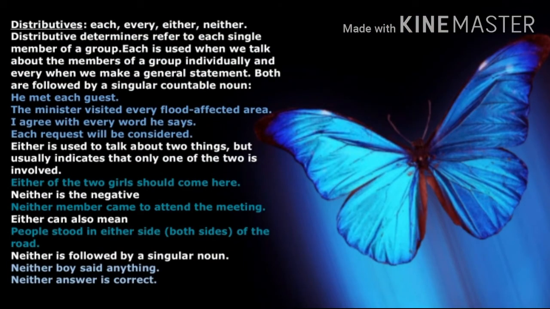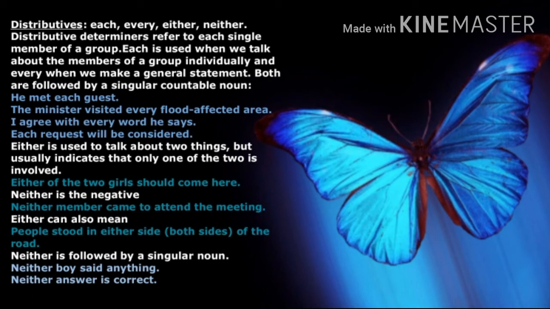Now let's focus on the distributives. Each, every, either, neither are called distributives. Distributive determiners refer to each single member of a group. Each is used when we talk about the members of a group individually, and every is used when we make a general statement. Both are followed by a singular countable noun.